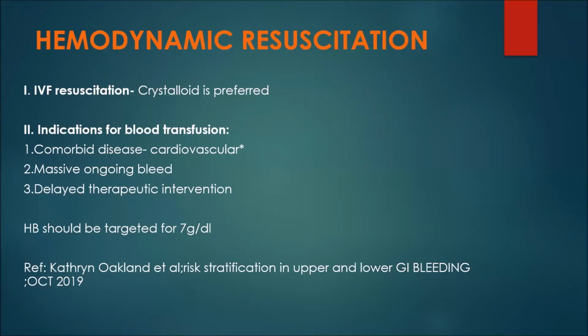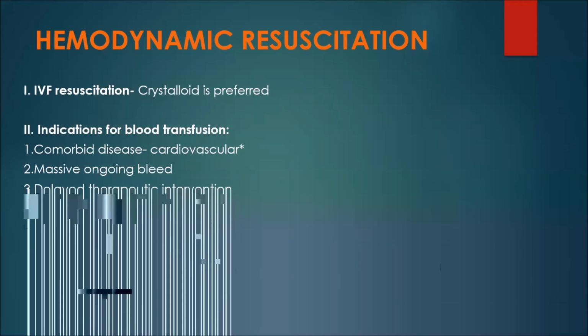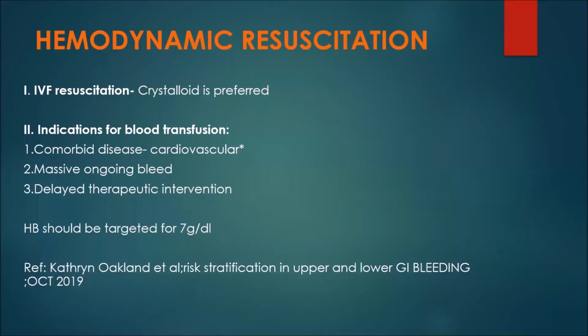Why? Because in upper GI bleeding, the protein component from the hemoglobin will get absorbed, so the blood urea nitrogen level will be high. Hence the ratio is high. BUN creatinine ratio will be elevated in upper GI bleeding. Yes, correct. So that will also indicate roughly where the bleeding is.